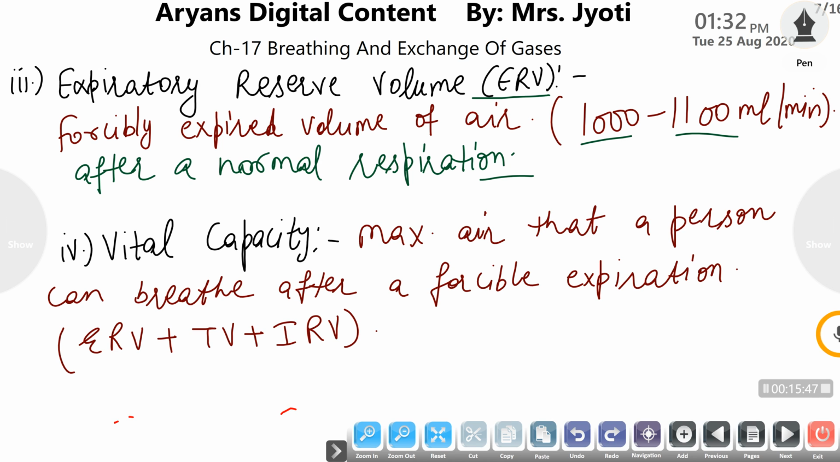Now vital capacity is the total capacity of air that a person can breathe after a forcible expiration. Means after a maximum expiration, the total volume of air which the lungs of a person can hold is termed vital capacity. It is the sum total of expiratory reserve volume, tidal volume and inspiratory reserve volume. The three volumes we have studied earlier all constitute the vital capacity, also abbreviated as VC.